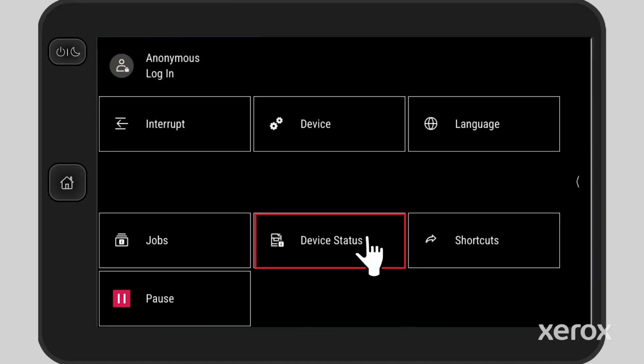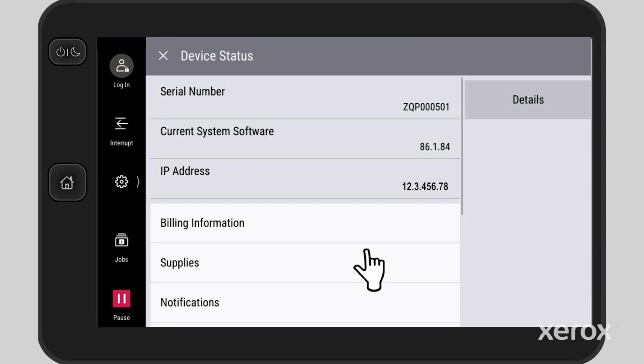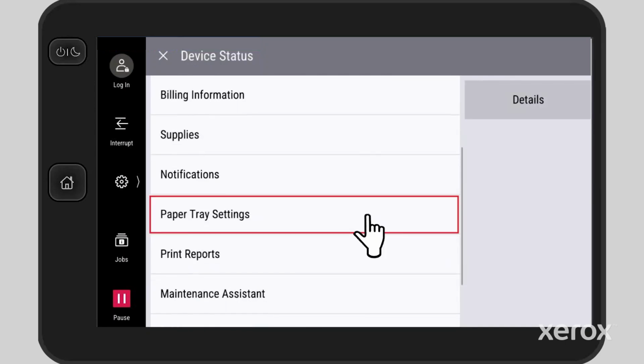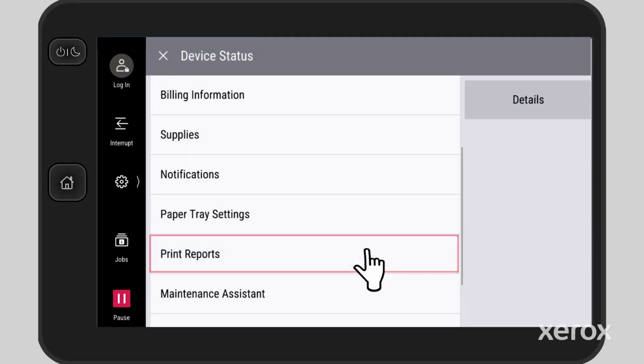The Device Status menu shows the serial number, software version, and network address of the printer. Sub-menus provide access to many areas of the printer's status, including Supplies status, Paper tray settings, and print reports.